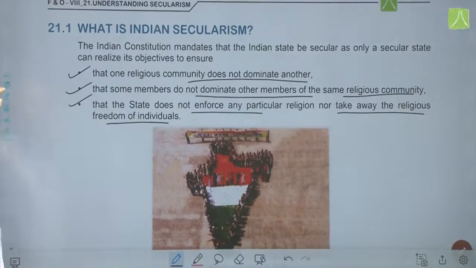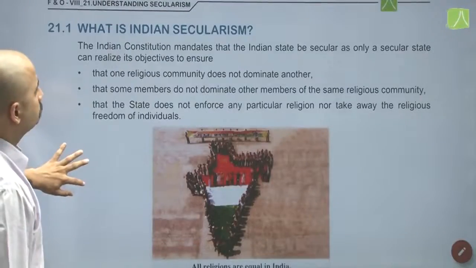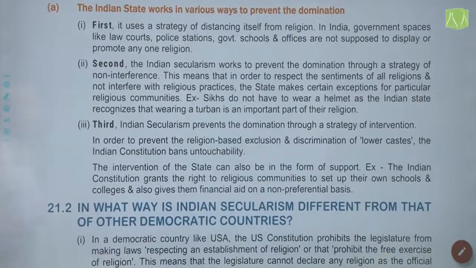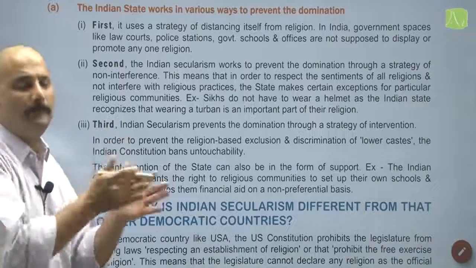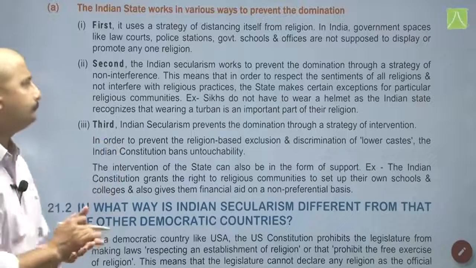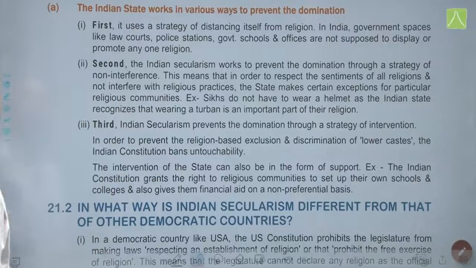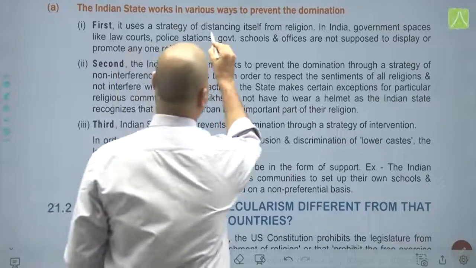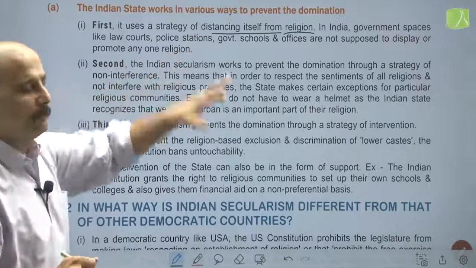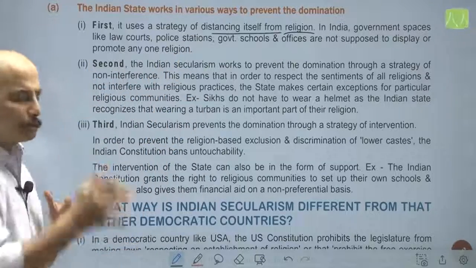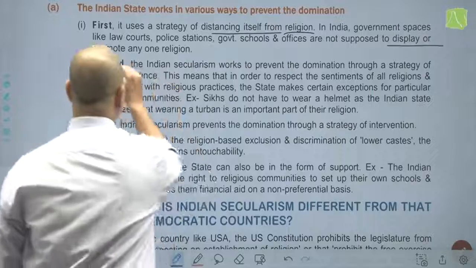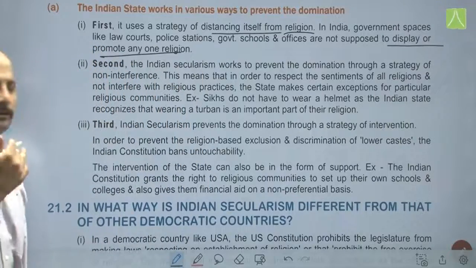Further, the Indian state works in various ways to prevent the domination of a particular religion over other religions, or of the religion which is in the majority here. First, it uses a strategy of distancing itself from religion, that is, it maintains a safe distance from religion. In India, government spaces like law courts, police stations, government schools and other offices are not supposed to display or promote any one religion. That is one aspect of it.